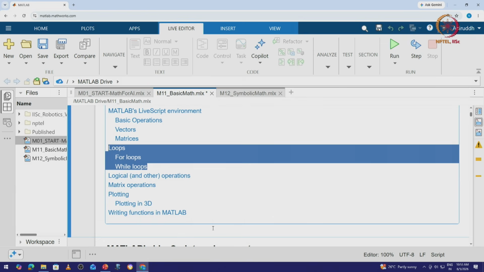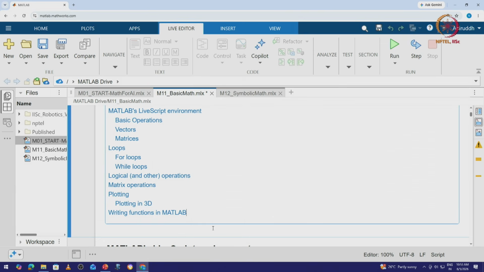Now why are for loop and while loop really important for us? It's because whenever you have a learning algorithm, the learning algorithm actually operates in a loop, and we have certain criteria for stopping and certain criteria for convergence, where after it has attained that condition, we go out of the loop and say that okay, the training process is completed.